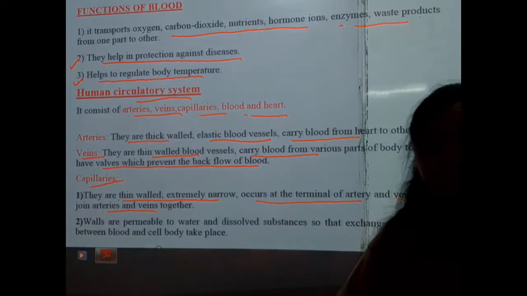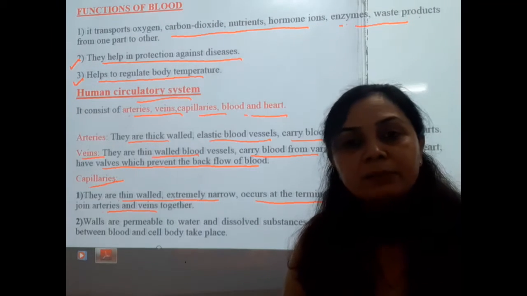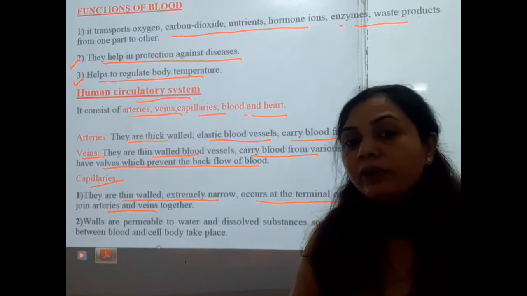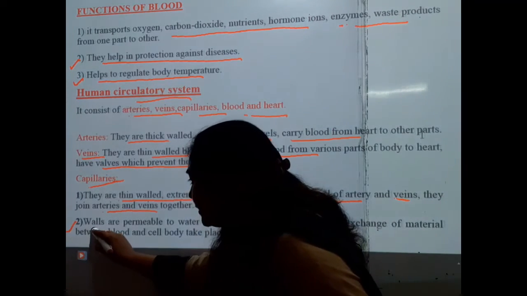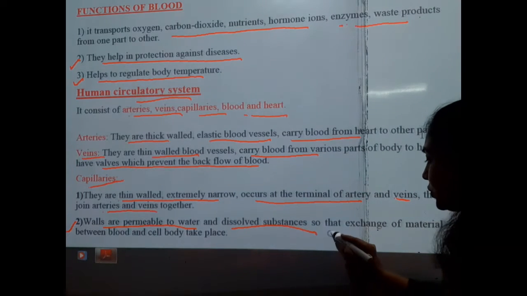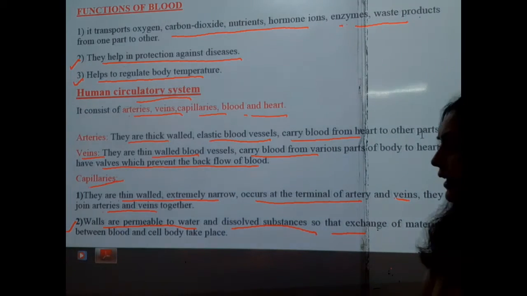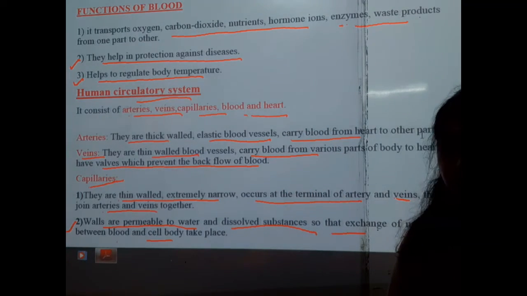In that manner they increase the surface area for maximum absorption of different types of substances. Their walls are permeable to water and dissolved substances, so that exchange of material between blood and body cells takes place.